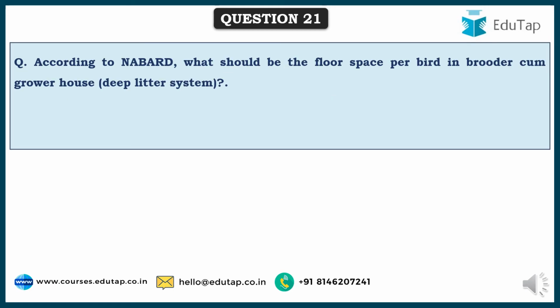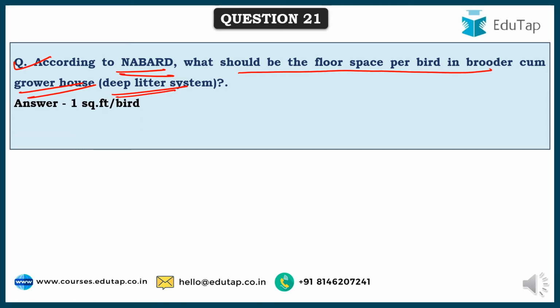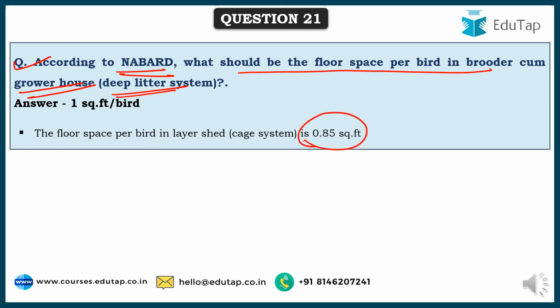So friends, here comes the next question. According to NABARD, that is as per their NABARD model bankable projects, what should be the floor space per bird in a brooder cum grower house? That is especially for the deep litter system, and the correct answer is 1 square feet per bird. And if it is the cage system, then it would be 0.85 square feet.